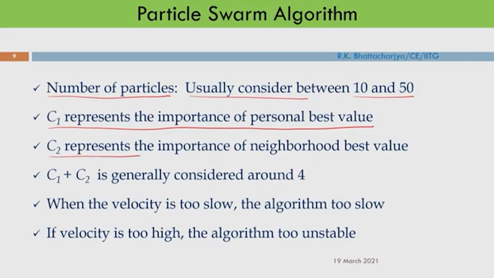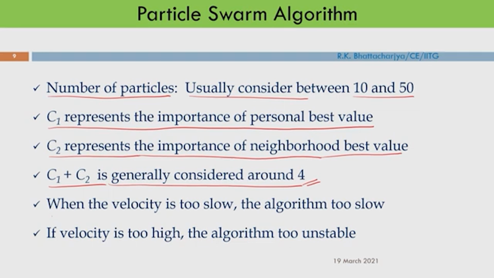And C2 represents the importance of the neighborhood best value, that means the importance of the global solution, and generally C1 plus C2 is around 4. So, you can consider C1 equal to 2 and C2 equal to 2, or C1 equal to 1.5 and C2 equal to 2.5, something like that. The summation should be around 4.